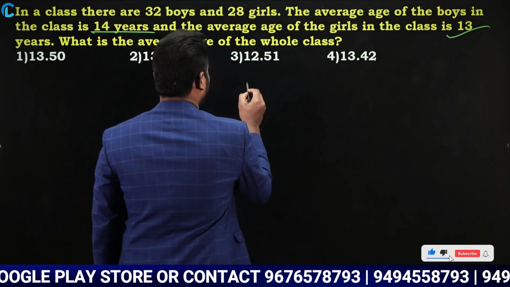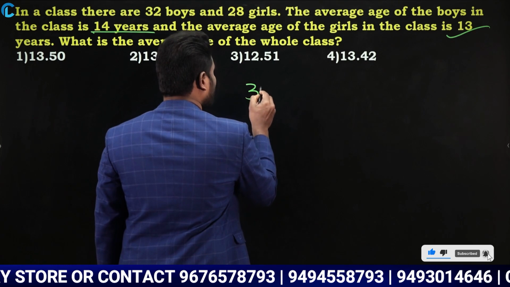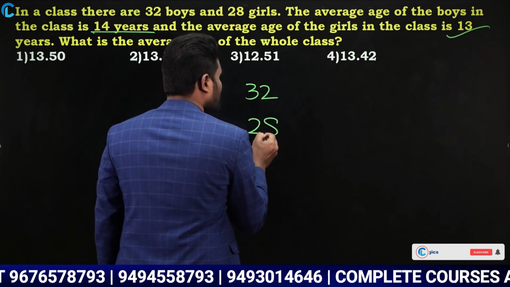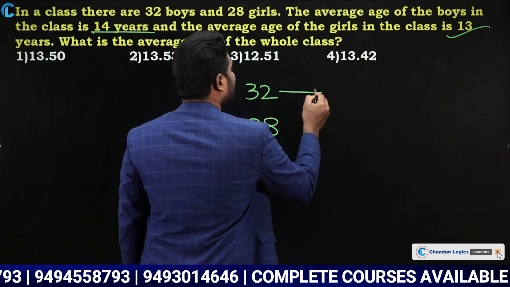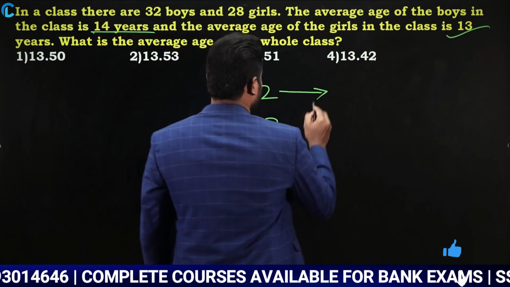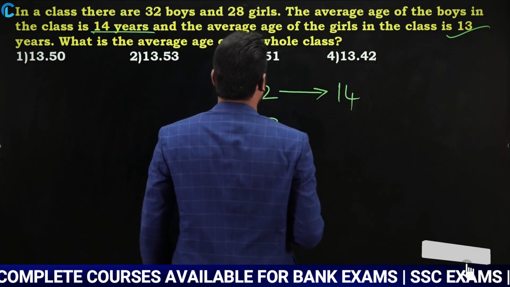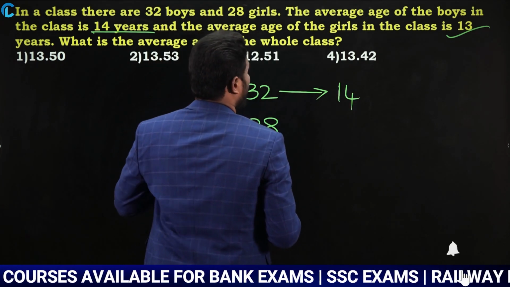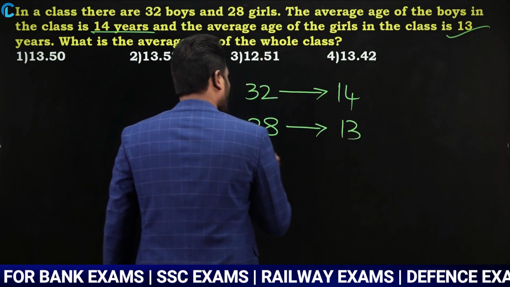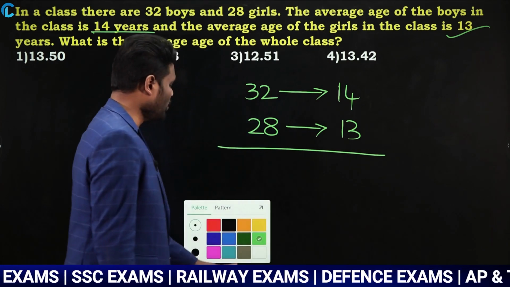Now in this class we have boys. How many boys are there? 32 boys are there. And we have girls. How many girls are there? 28 girls are there. Now the average age of these 32 boys is how many years? The average age is 14 years. Similarly, the average age of these 28 girls is how much? 13 years. Now they are asking what is the average age of the whole class.